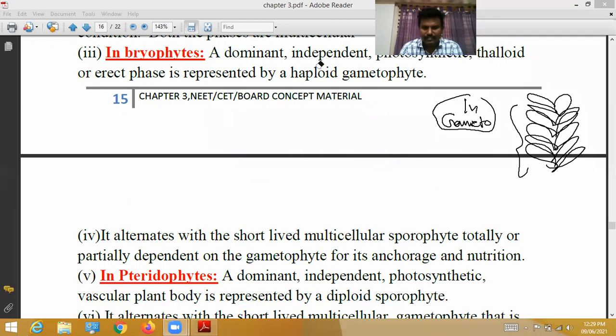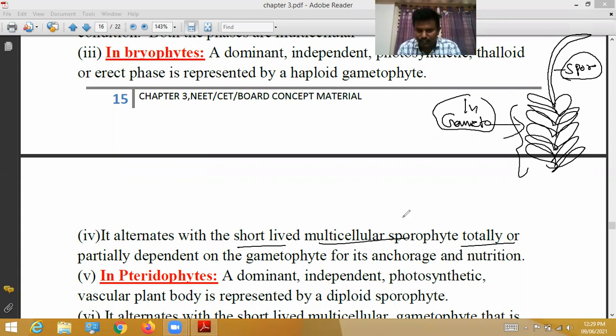This haploid gametophytic phase alternates with a short-lived multicellular sporophyte. This sporophyte is totally or partially dependent on the gametophyte for its support and nutrition. Okay, that's all. So this is in bryophytes.